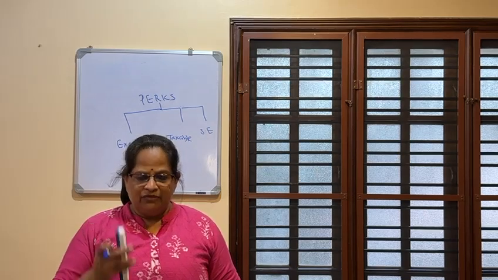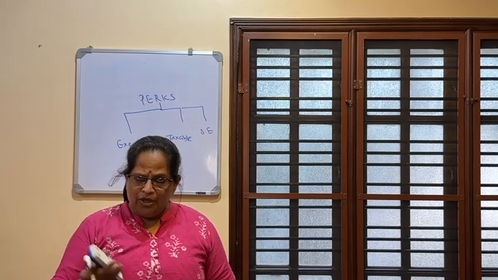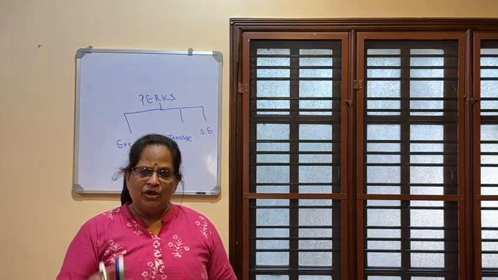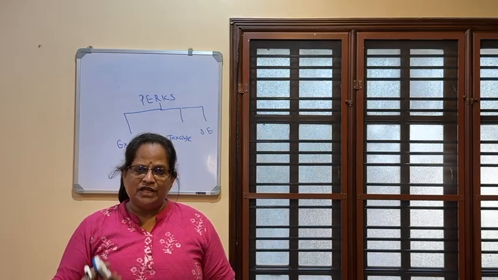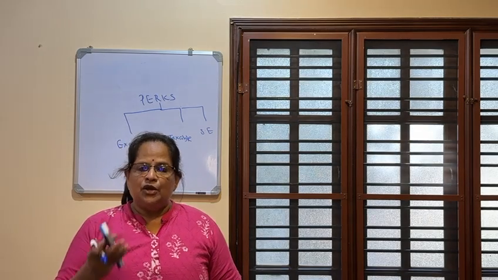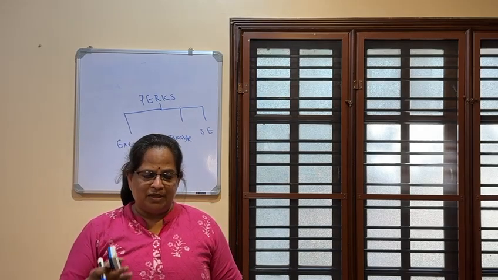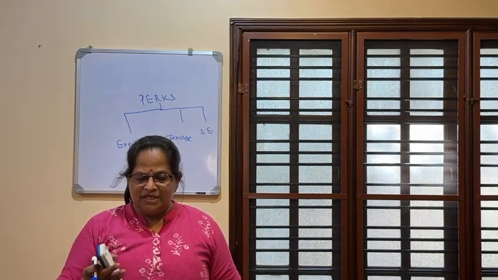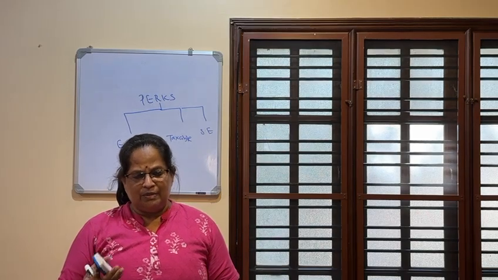First one, if expenses are met or reimbursed by the employer. Employee is spending, he is showing the bill, employer is reimbursing. Second, if cubic capacity of the engine does not exceed 1.6 liters, rupees 1,800 per month. These values you have to remember. If cubic capacity of the engine exceeds 1.6 liters, it's rupees 2,400 per month.